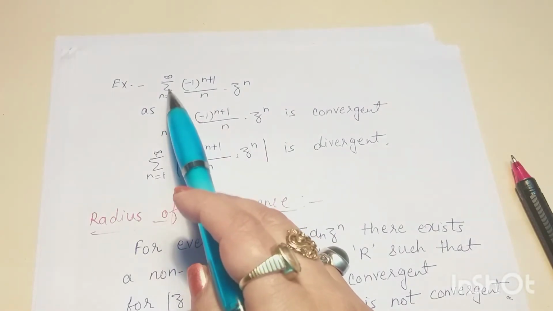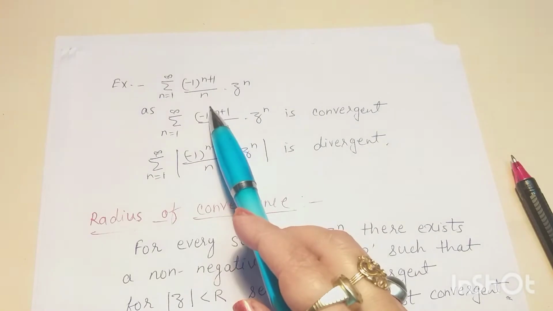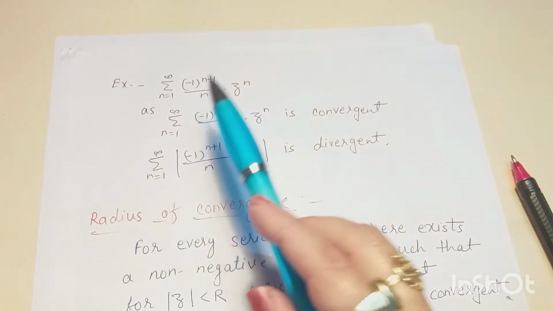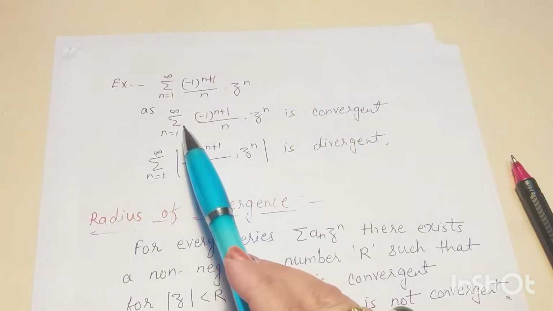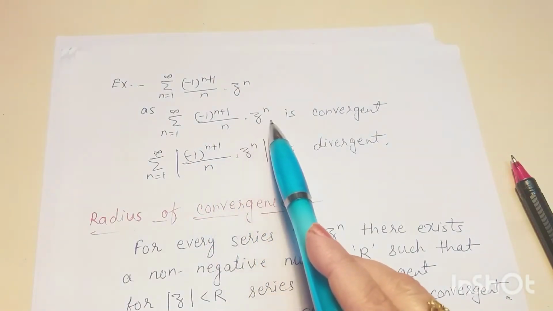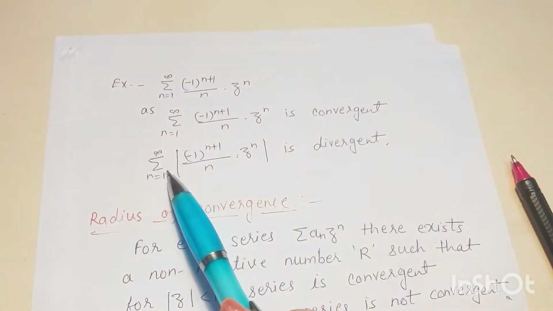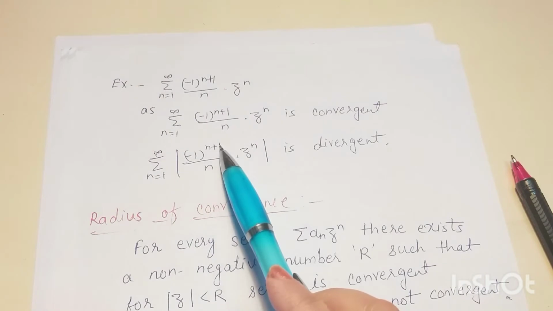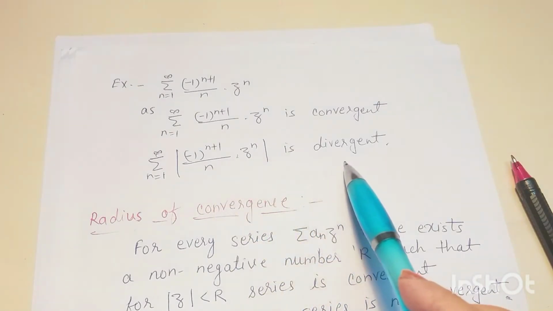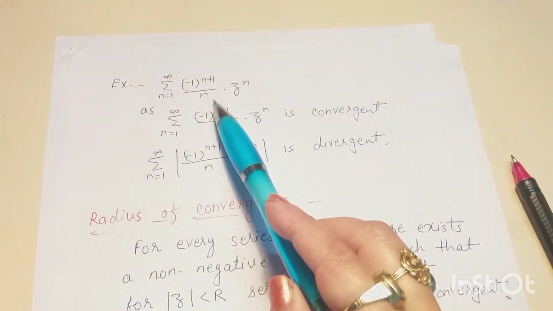Summation n varies from 0 to infinity (minus 1) to the power n plus 1 by n into z to the power n. This series is conditionally convergent because summation of (minus 1) to the power n plus 1 by n into z to the power n is a convergent series, but summation of mod of (minus 1) to the power n plus 1 by n into z to the power n is actually a divergent series. So this series is conditionally convergent.